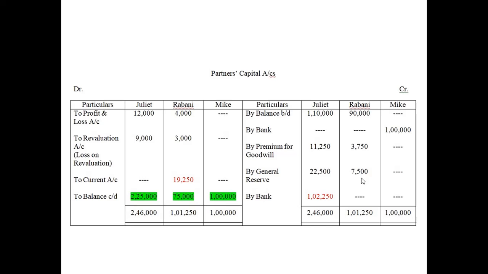so after that we will see the balance sheet, okay. Again, one more time. Till now, on the credit side, we have written by balance b/d, by bank, by premium for goodwill, and by general reserve. Leave the space here. Don't do the total right now because we don't know what it can be here. Okay. Don't write the total here. Leave it blank. Just draw these lines. Okay. Don't do the total. That is why it is advisable to use pencil to draw the lines, because we can erase anytime, isn't it? If the lines are very long.